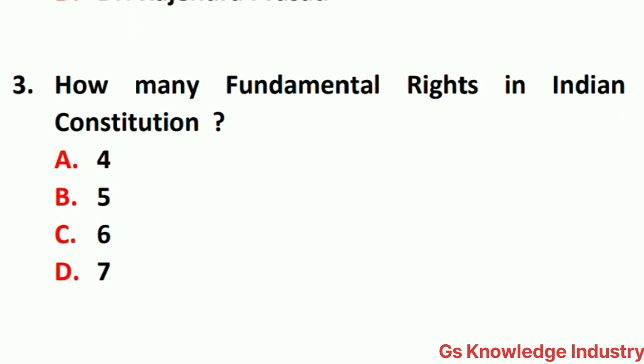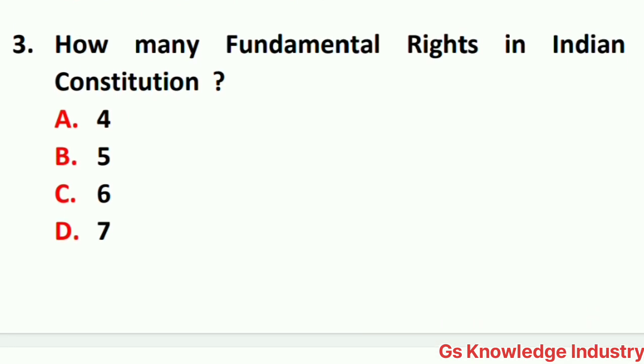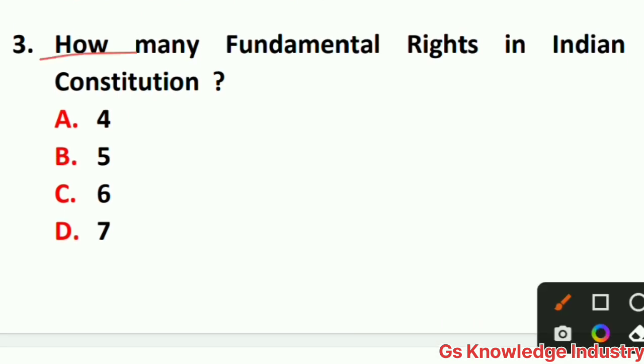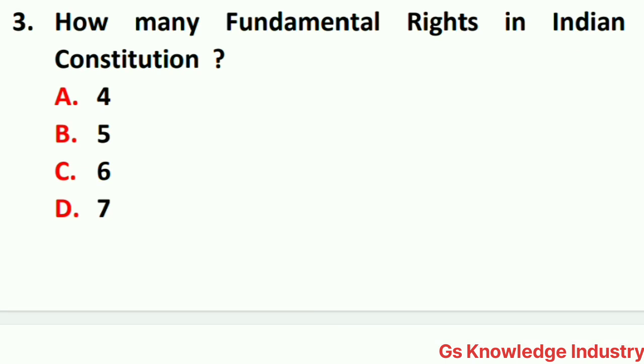Question number 3 is, how many fundamental rights are there in the Indian Constitution? Option A 4, option B 5, option C 6, option D 7. So here the right answer is option C, 6. There are 6 fundamental rights in the Indian Constitution.